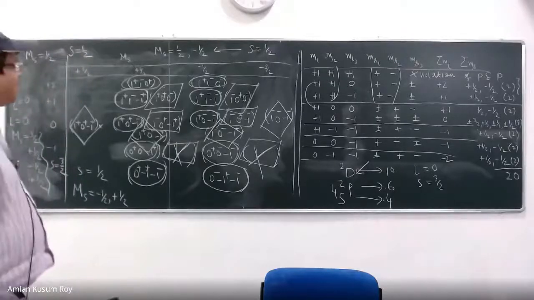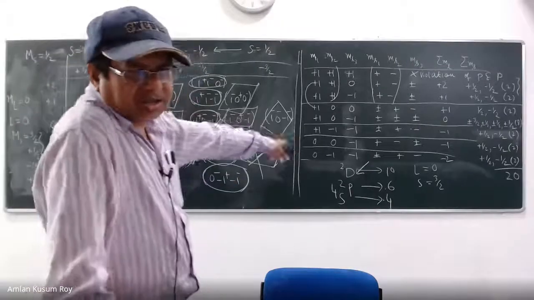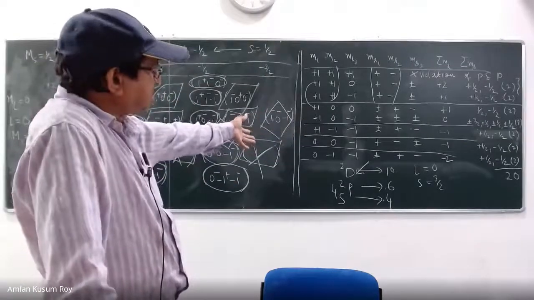Left. Why are we, when we know that ML equals 2 and MS is half, so L is 2 and S is half, so we can have MS equals half and minus half, and ML from minus 2 to plus 2. So why are we blocking only one state from each level? Why can't we block both the states? Ah, okay. So let me explain. I think I know these are the questions. It is good that you raised it. I thought I answered.